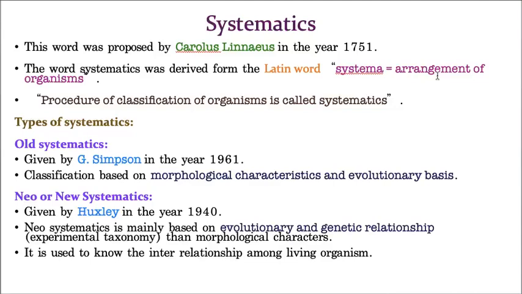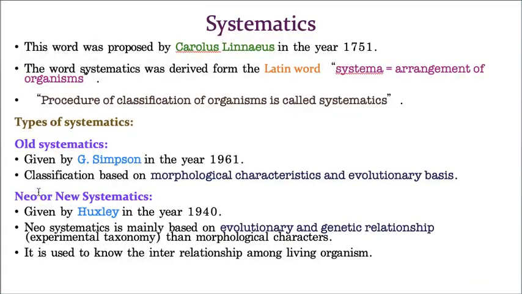How do you define systematics? The procedure of classification of organisms is called systematics. That means the procedure you need to follow while you are classifying organisms, that process of classification, is called systematics. Again, systematics is of two types. What are they? The first one is old systematics, or you can also call it classical systematics, and the second one is neo or new systematics.